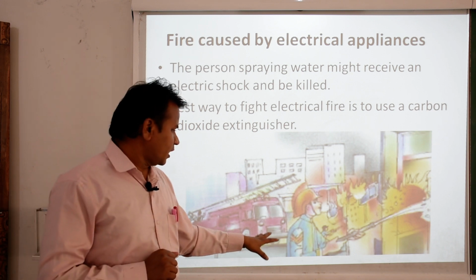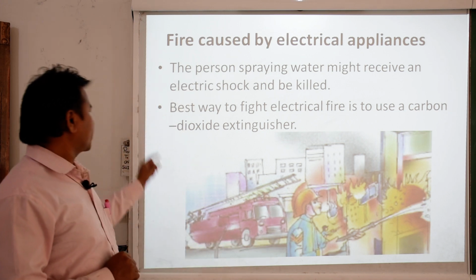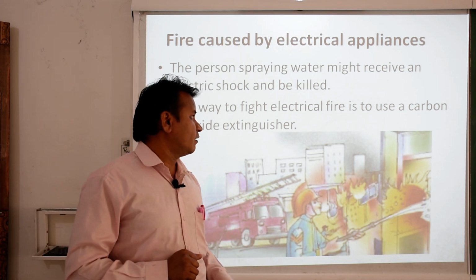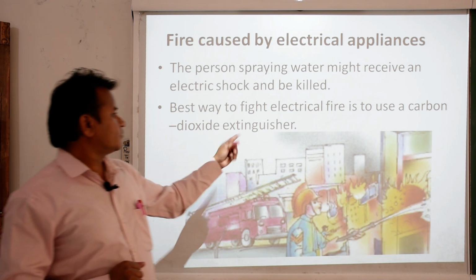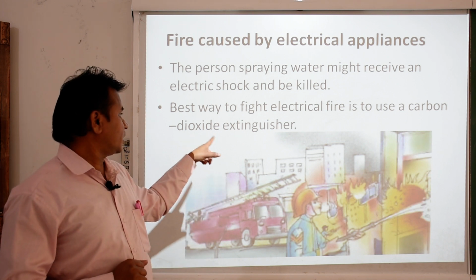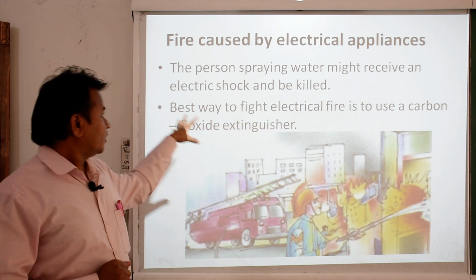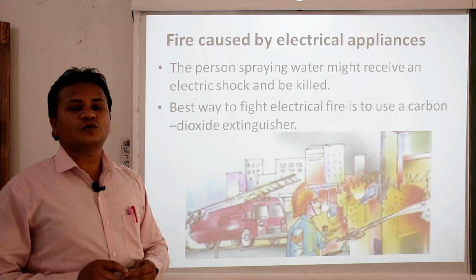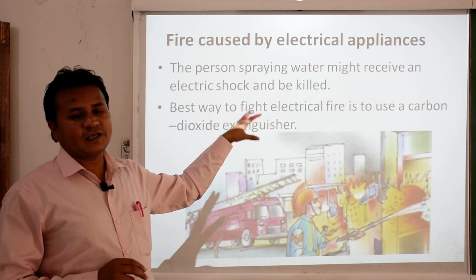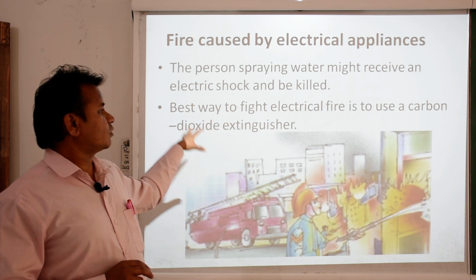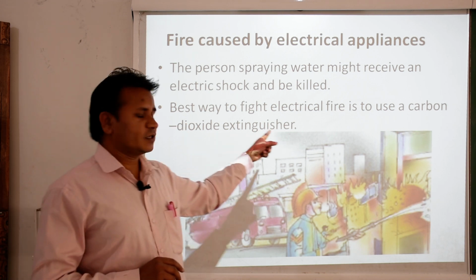You can see in the picture how this gentleman is trying to control the fire. The best way to fight an electrical fire is to use a carbon dioxide extinguisher. Now you can see the carbon dioxide extinguisher. That means the person who is trying to control an electrical fire should know this. He should not use water. Instead of water, he should use a carbon dioxide extinguisher.